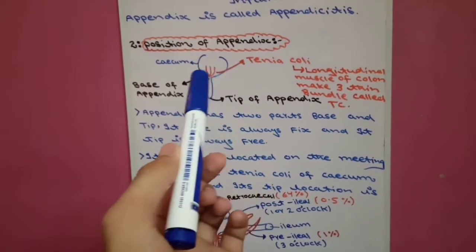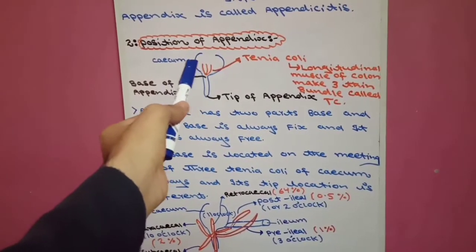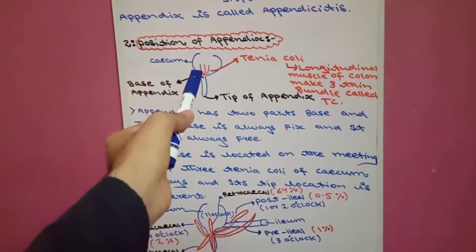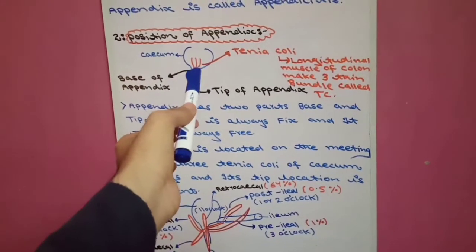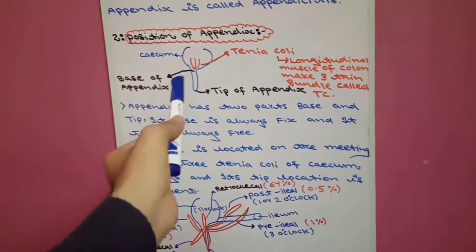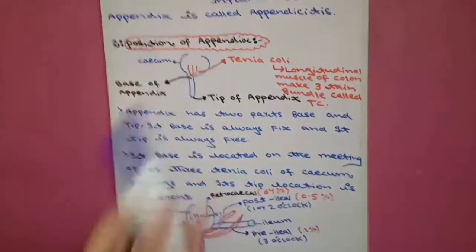Here there are three tinea coli of the cecum. Where the three tinea coli of the cecum meet, at the meeting point, there is the base of the appendix present, and the tip of the appendix has a variable position.